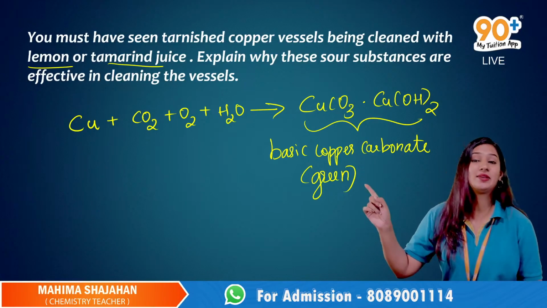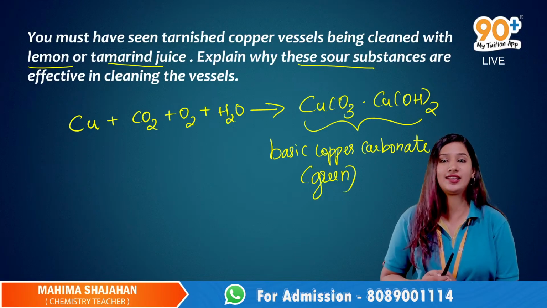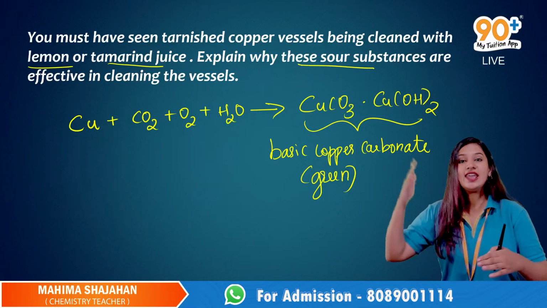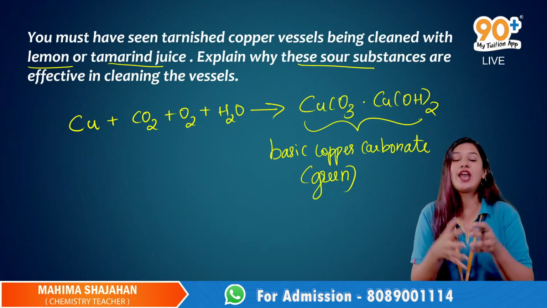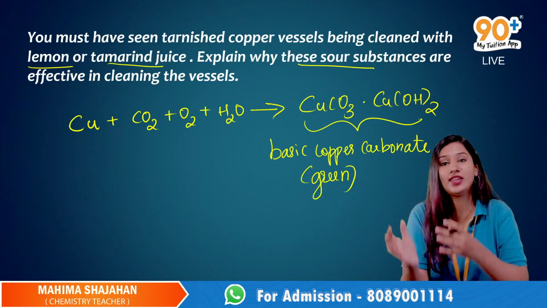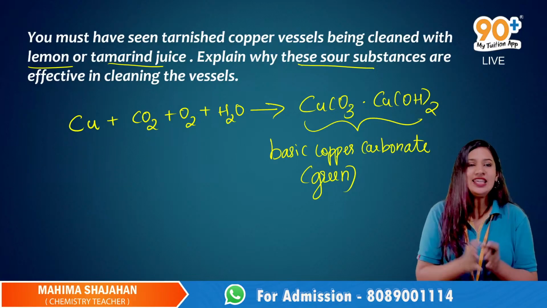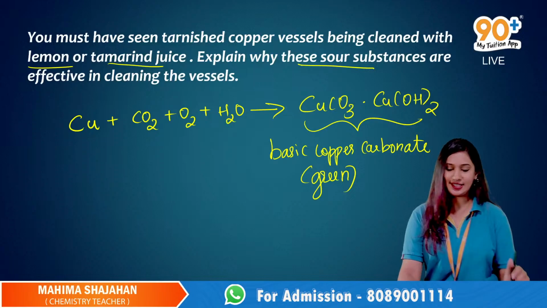That is why we use sour substances to clean basic copper carbonate. Sour substances contain acid, this is a base. They react together, form a salt, and the salt is washed away with water. This is a neutralization reaction. All right, that's all.